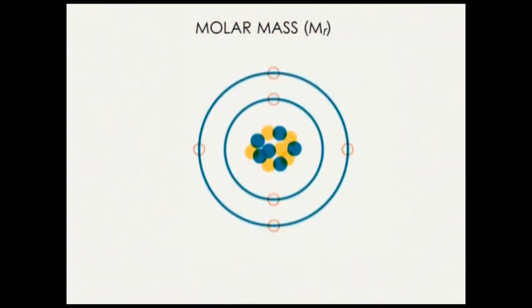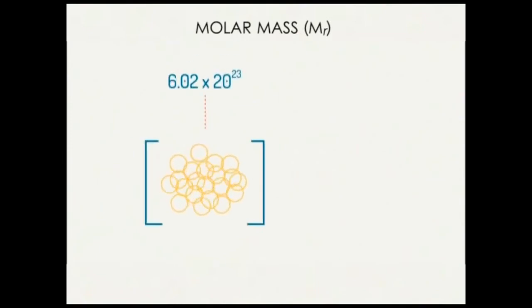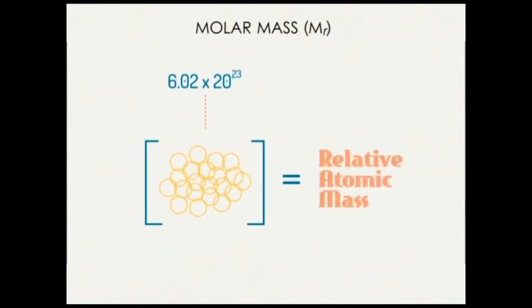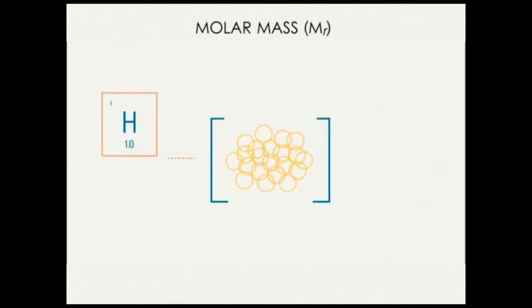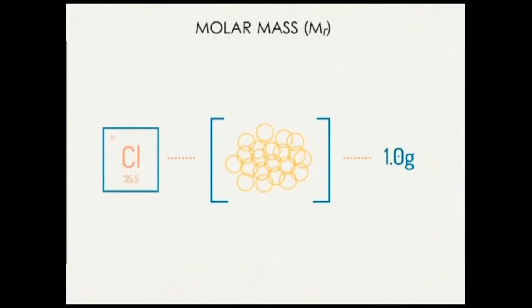So we can say for atoms, the mass of the Avogadro number of particles is equal to the relative atomic mass in grams. Therefore, the mass of Avogadro's number of hydrogen atoms is 1 gram. The molar mass is 1 gram per mole. The mass of Avogadro's number of chlorine atoms is 35.5 grams. The molar mass of chlorine is 35.5 grams per mole.